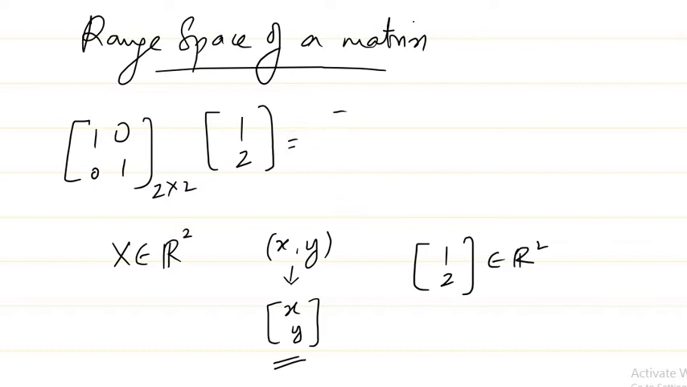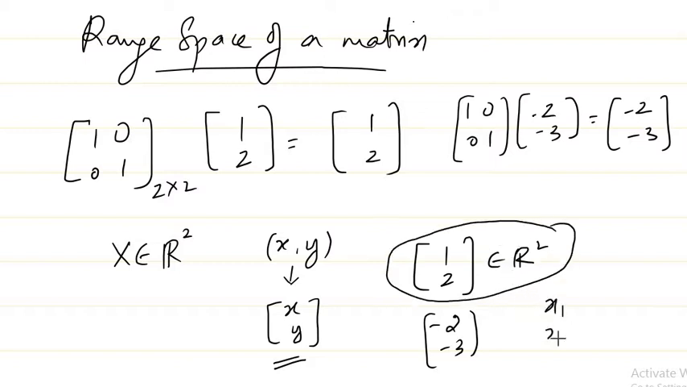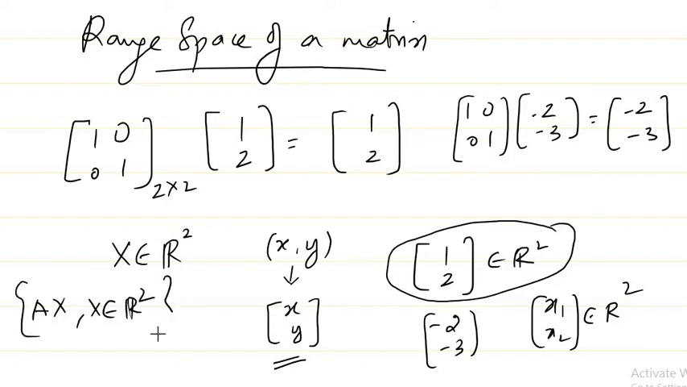So if you multiply, what do you get? You get 1 2 itself, right? If I give another vector, say minus 2 minus 3, and multiply with this matrix, I get 1 0 0 1 multiplied by minus 2 minus 3, which is again minus 2 minus 3. So that means if you take all the possible vectors from R2 like this, I will take all x1 x2 from R2, and multiply with my A. Our definition was to find the set of all Ax where x belongs to Rn. Here it is R2, so we have to find the set of all Ax like this.